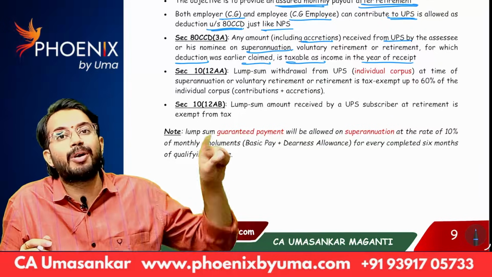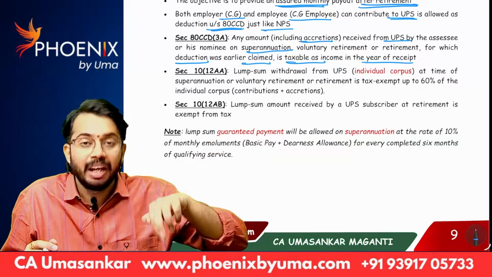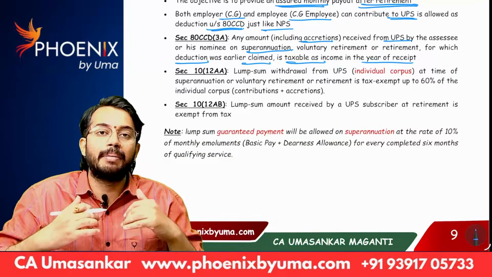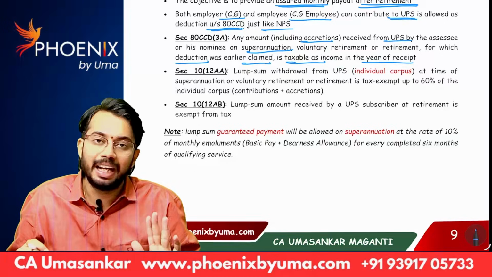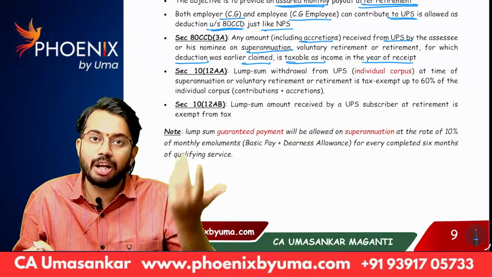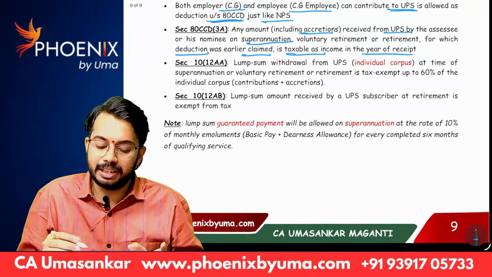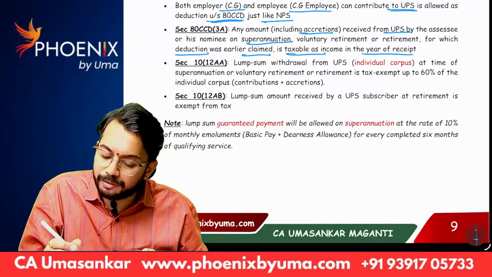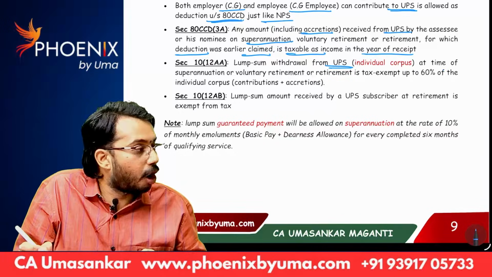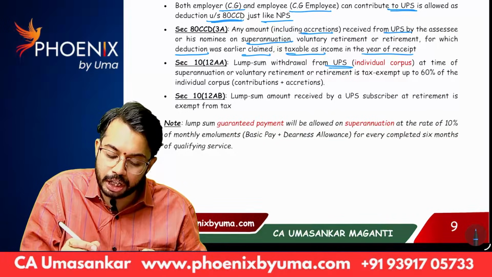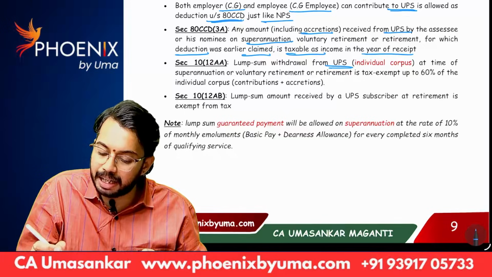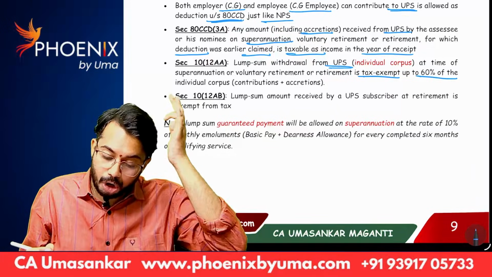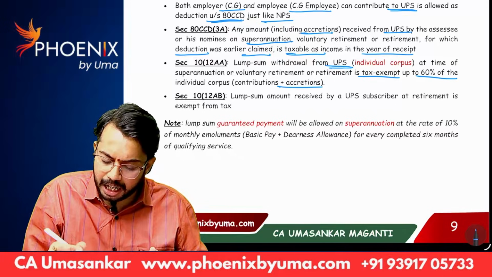So whatever the amount that they are claiming as deduction today, in future they are going to get back that amount. In the year in which they receive that amount, in that year it is taxable as income at the time of retirement or superannuation. You can see. But lump sum withdrawal from UPS individual corpus, at the time of superannuation or voluntary retirement or retirement is tax exempt up to 60% of the individual corpus, contributions plus accretions.